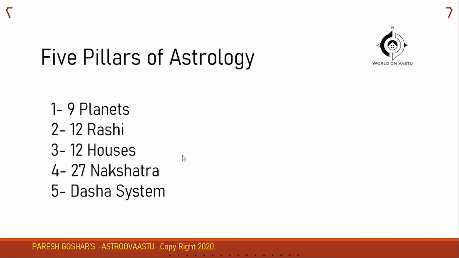So what are the 5 pillars of astrology? The 5 pillars of astrology are 9 planets, 12 rasis, 12 houses, 27 nakshatras, and the fifth is the dasa system that we are going to see here. Here we will be covering basic astrology and basic vastu, and then we will be linking both these subjects, which is necessary from an astro vastu point of view.